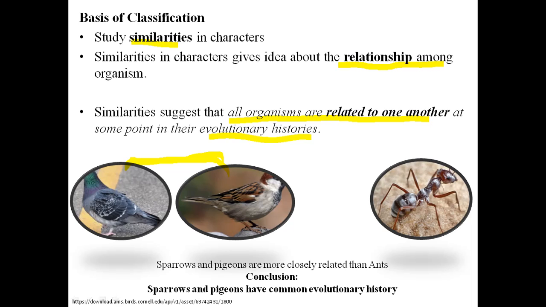The other example is given about the ants. Ants can crawl on the surface of the earth or on the surface of a tree, and they cannot fly. So these are insects and these two are birds. So we can say that sparrows and pigeons are more closely related than ants.